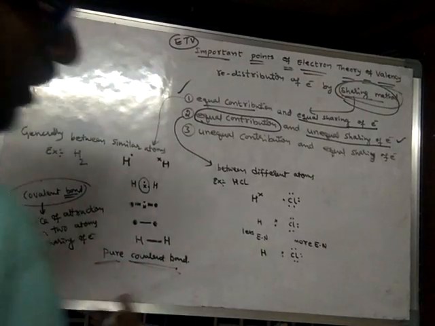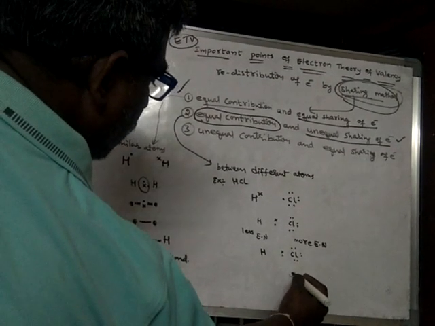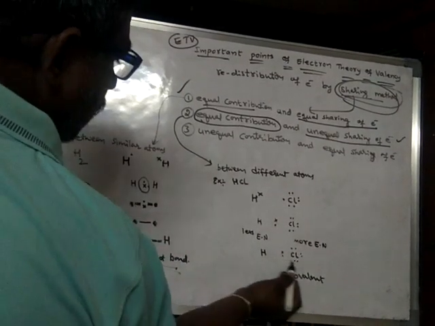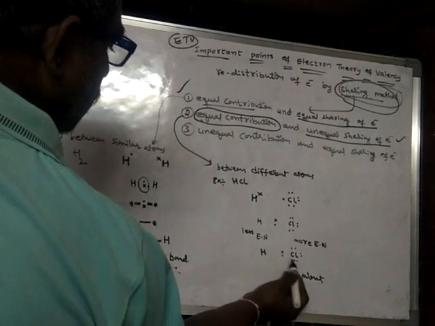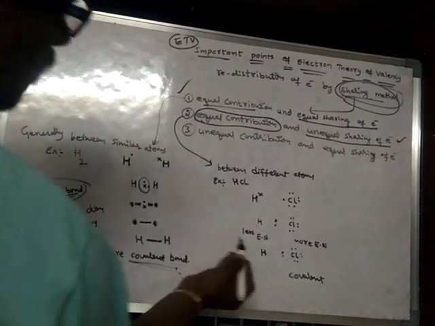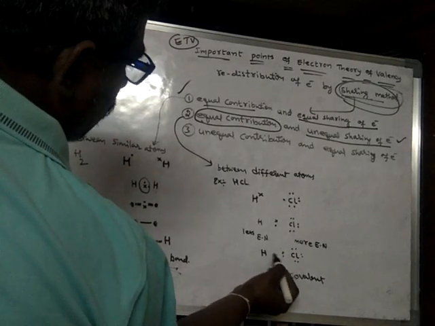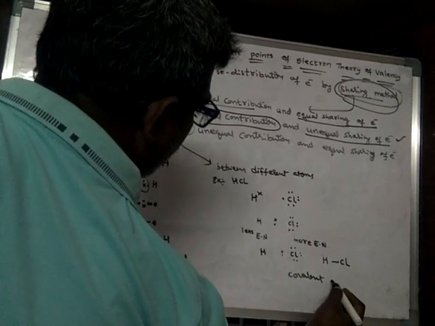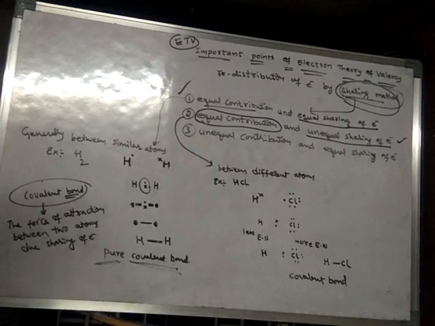Here also sharing is taking place. As sharing is taking place, it is also called a covalent bond. Because of sharing of the electron pair, these two atoms are bonded together. That means these two atoms attract each other because they share this electron pair. Hence the bond between hydrogen and chlorine is said to be covalent bond only. But here it is not pure covalent bond.